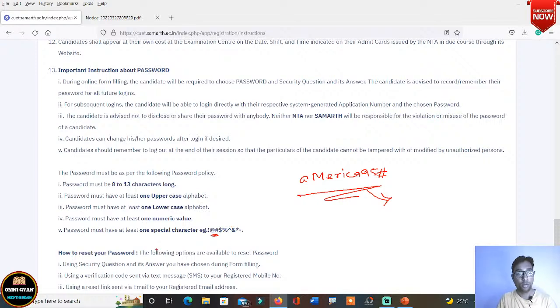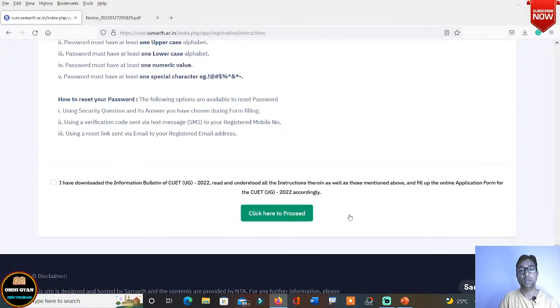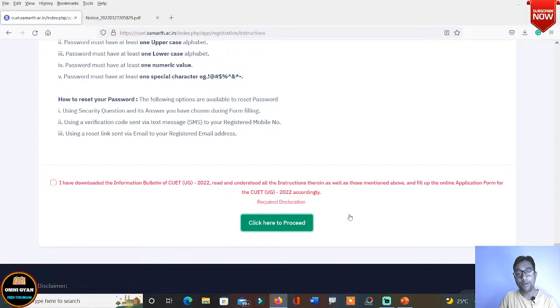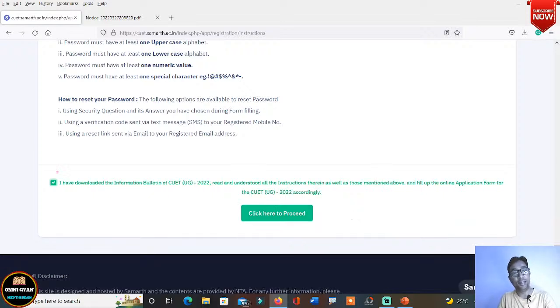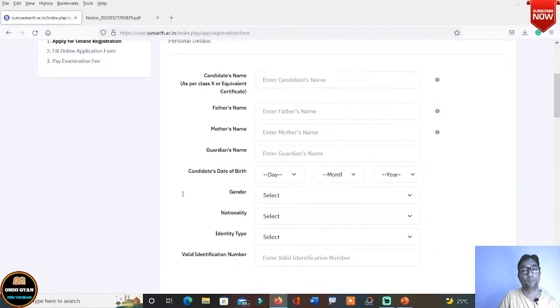Okay, then you can reset your password also. If you wish to reset, you can reset your password, then you click here to proceed. Now when you click on proceed, it will not actually proceed. Why? Because you have to confirm that yes, I have downloaded the bulletin form. So you have to click here and confirm. It will turn green, then you click here to proceed. And after you click here to proceed, this registration form will open, and then you fill up the registration form.